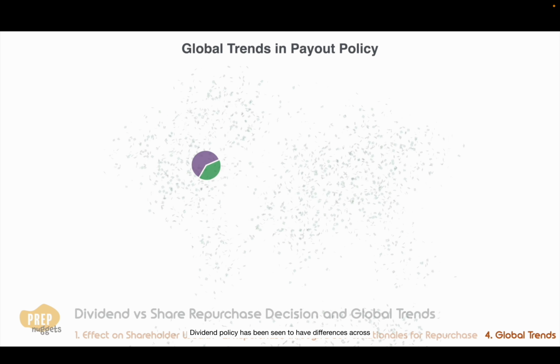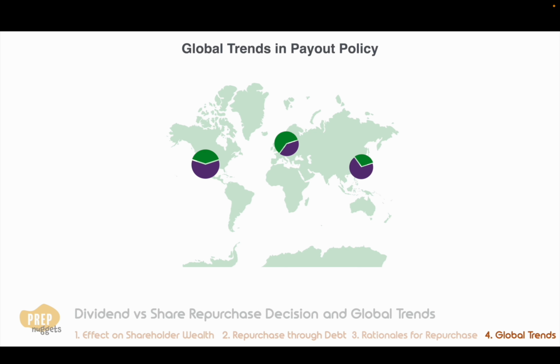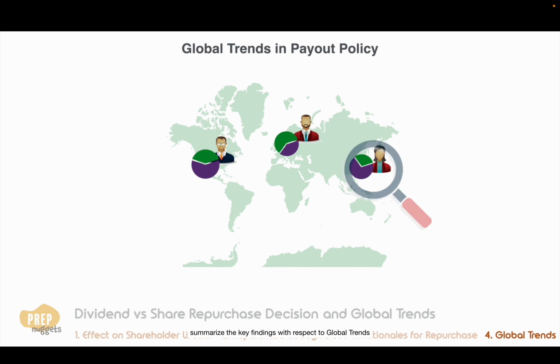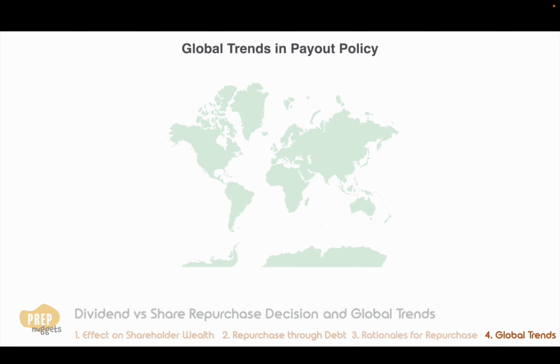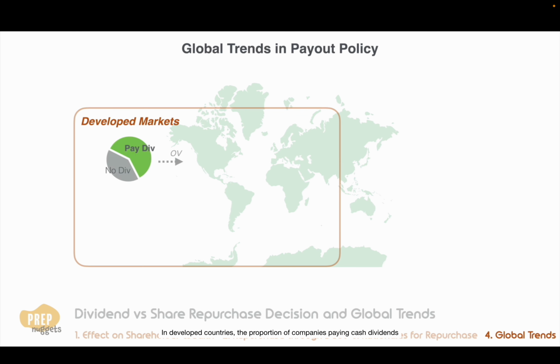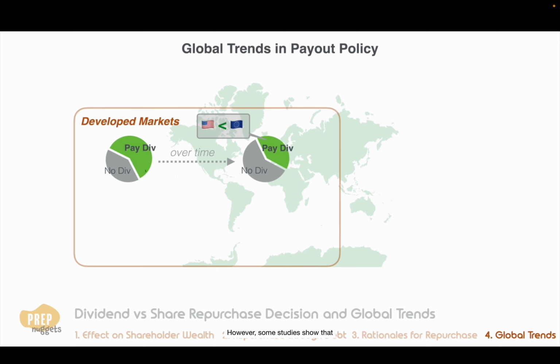Dividend policy has been seen to have differences across countries and over time. This is probably to accommodate differences in investor preferences globally, as well as changing investor preferences over time. There have been several studies on this topic, and we summarize the key findings with respect to global trends in corporate payout policies. In developed countries, the proportion of companies paying cash dividends has been in long-term decline. In particular, a significantly lower proportion of US companies pay dividends compared to their European counterparts. However, some studies show that for companies that pay dividends, payout ratios have generally increased over time.